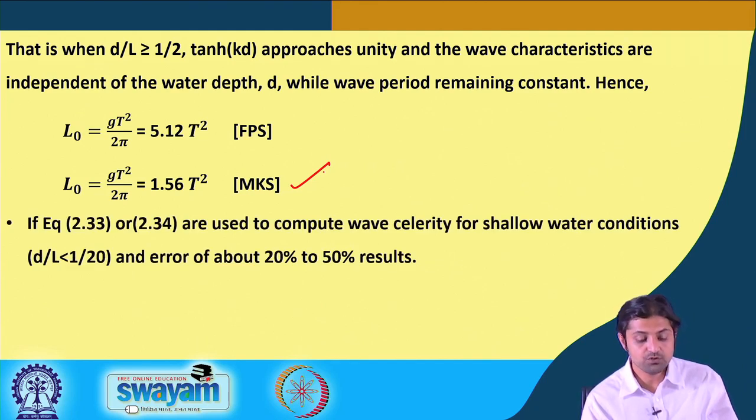So, if equations 2.33 and 2.34 are used to compute wave celerity for shallow water conditions, we are going to get errors of the order of 20 to 50%, which is not good, because we need to get the correct value of the velocities in shallow water. Shallow water occurs near the coast, for example.